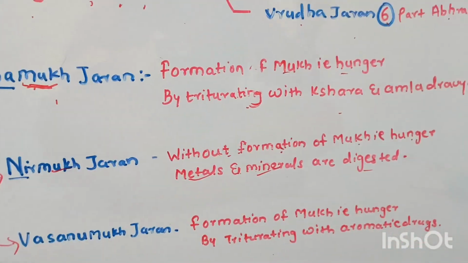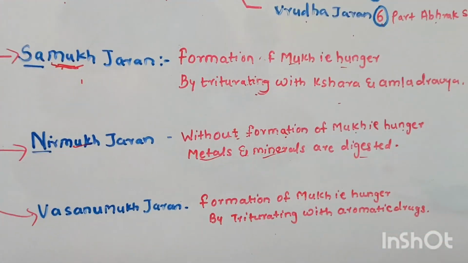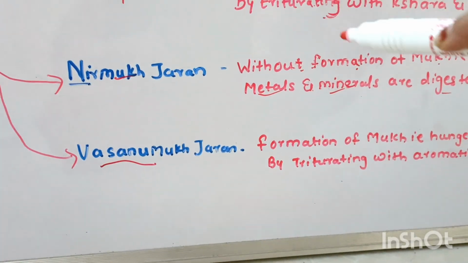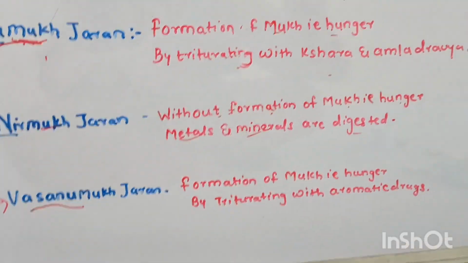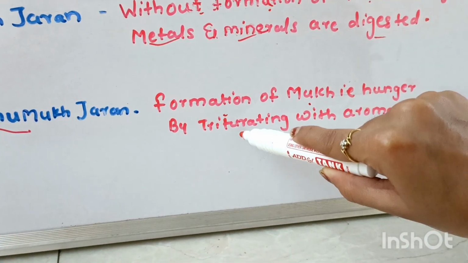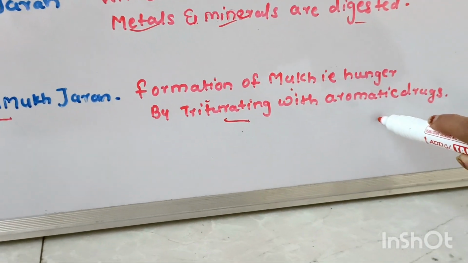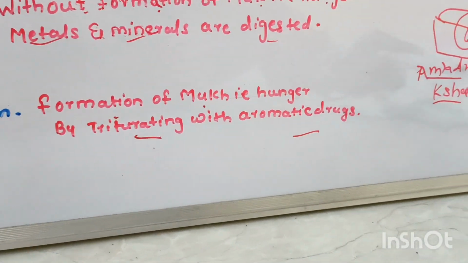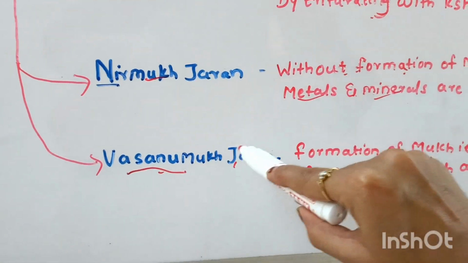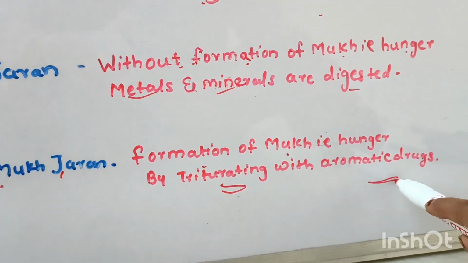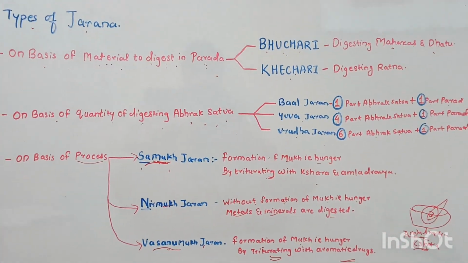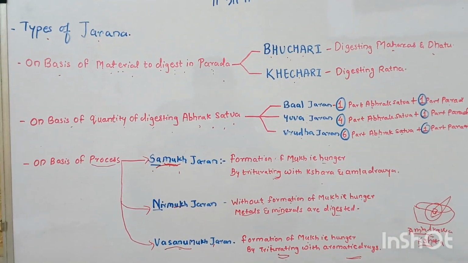Now vasanumukh jaran is the same as samukh jaran. Listen once more: vasanumukh jaran is the same as samukh jaran. The only difference is that the formation of mukha is done by triturating with aromatic drugs. In samukh jaran we triturate with amla dravya and kshara dravya, but when it is vasanumukh jaran, we have to triturate it with aromatic drugs. So this is how the jaran process and types are given in our textbooks.